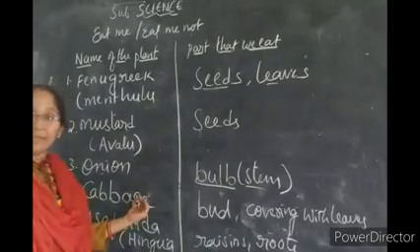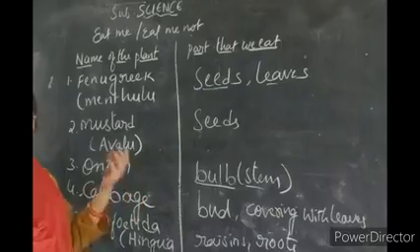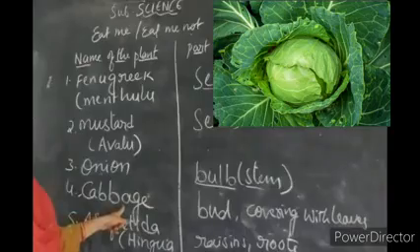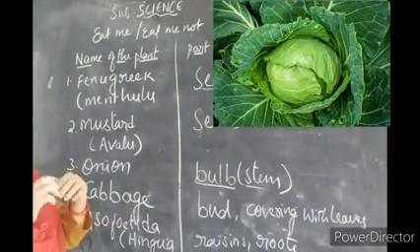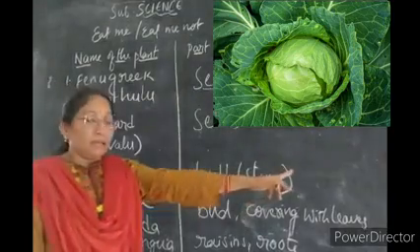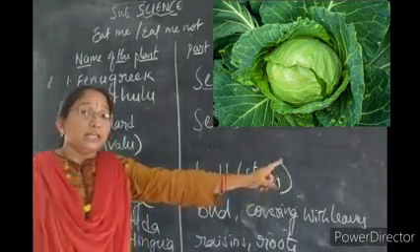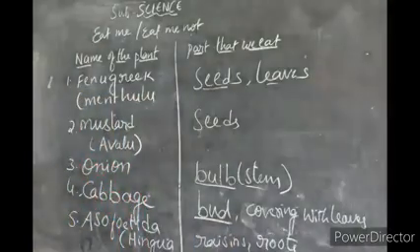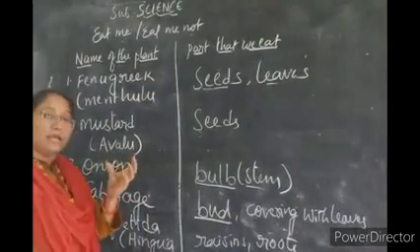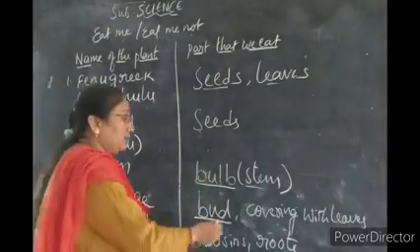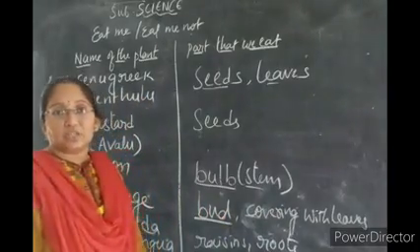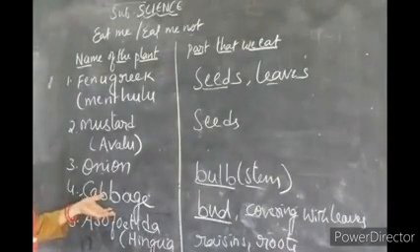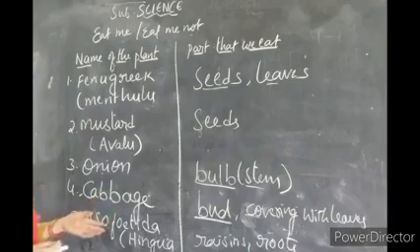Now, we will use cabbage. Which part of the plant is used as food in cabbage? Do you know? Let us learn today. Most of you think cabbage is like leaves, isn't it? It looks like leaves, but it is not leaves, it is generally a bud. What is that? Bud. From the stem, it arises as a bud. That bud is covered with leaves. The largest bud is called cabbage. We eat it as food, as a curry also.